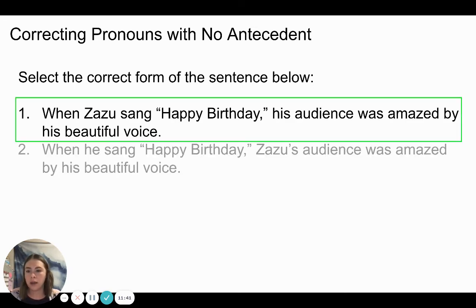You should have circled number 1. When Zazu sang happy birthday, his audience was amazed by his beautiful voice. In this case, Zazu and his match.